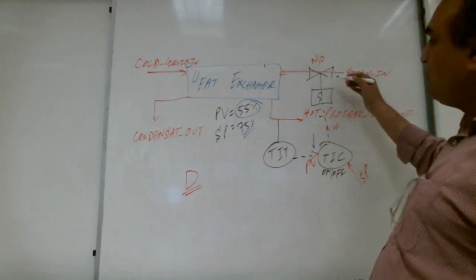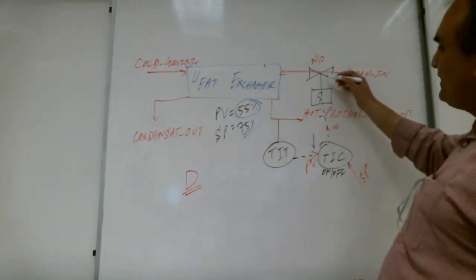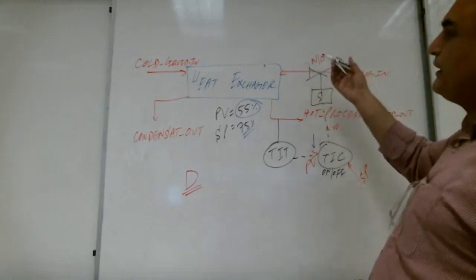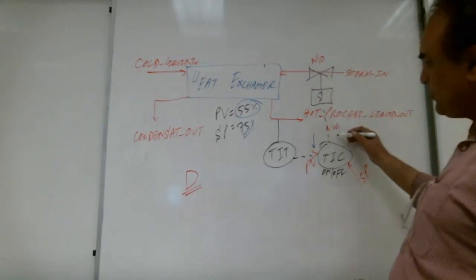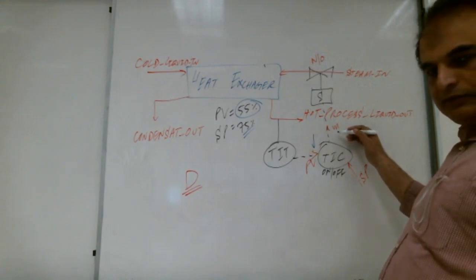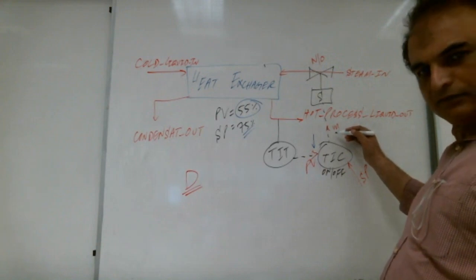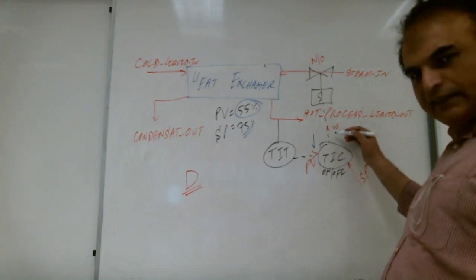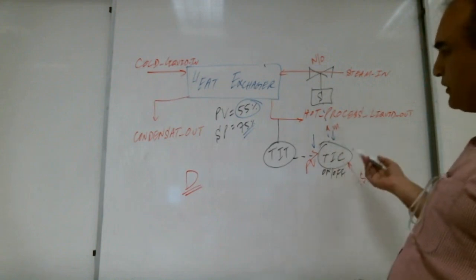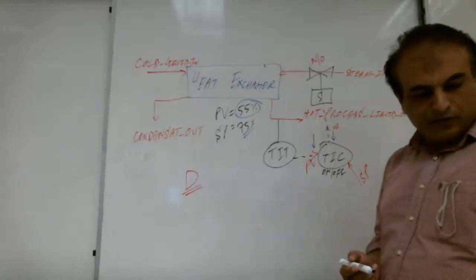A lot of brothers are typing yes. So this is a normally open valve. If we remove the signal, it will open automatically. So do we need to increase the signal or decrease it? A lot of brothers are typing decrease. So we need to decrease the signal. So both arrowheads are down, which means it is direct action. Right?